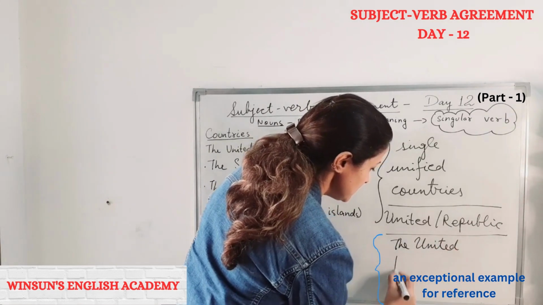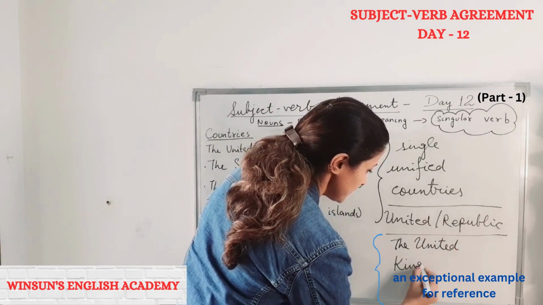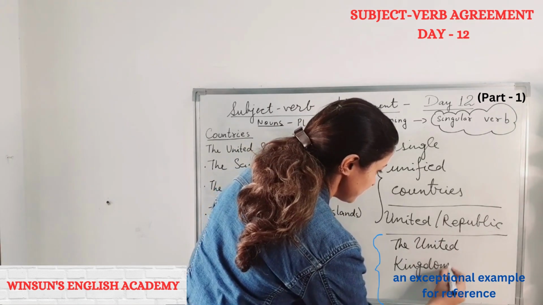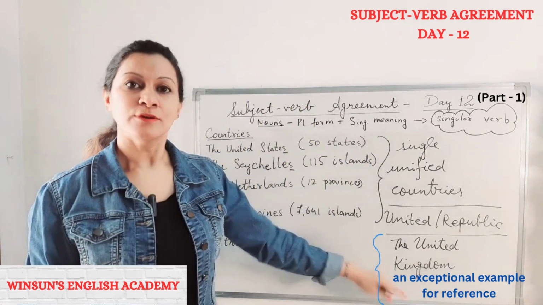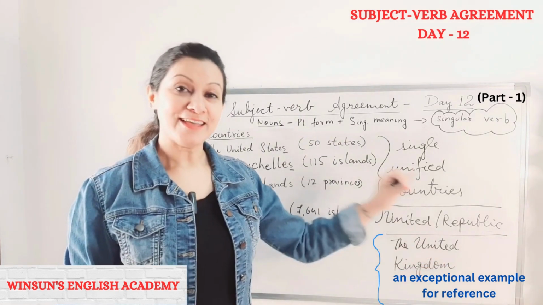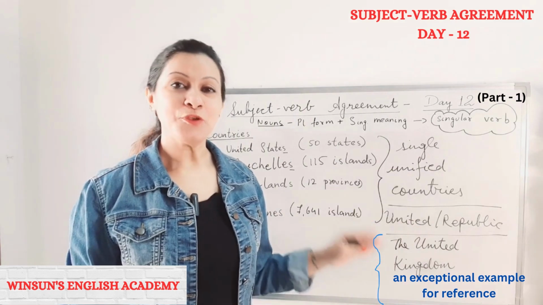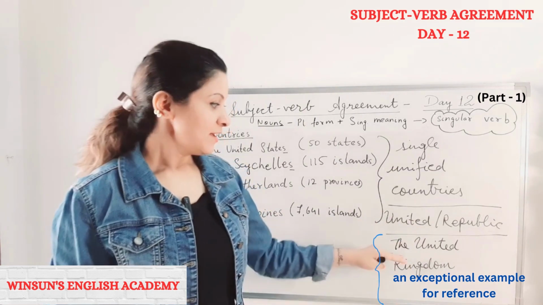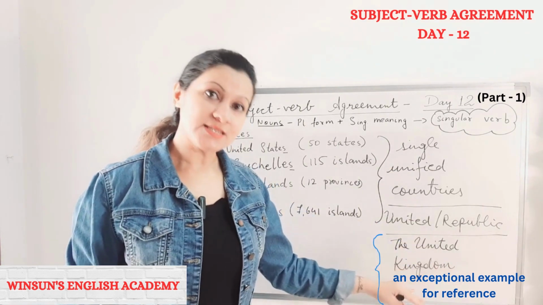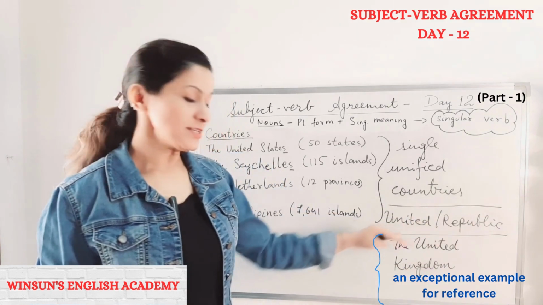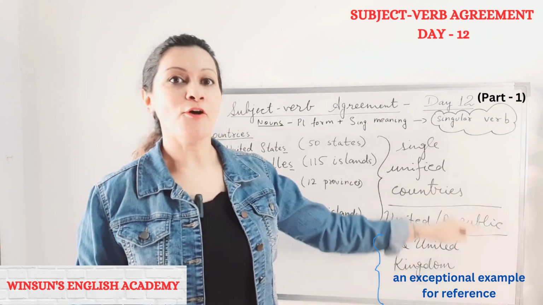The United Kingdom, it's made up of 4 countries: England, Scotland, Wales, and Northern Ireland. Okay, so the United Kingdom is made up of, or the United Kingdom consists of.